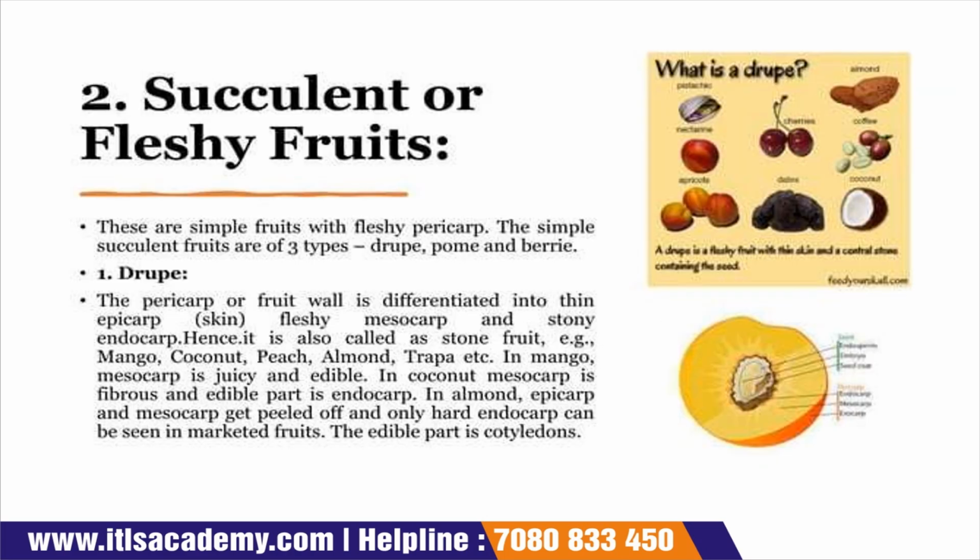The next one is your succulent or fleshy fruit. These fruits are simple fruits with fleshy pericarp, and the simple ones are again divided into three parts: drupe, pome, and berries. Drupe: in drupe, the pericarp is differentiated into a thin epicarp, which is the skin of the fruit, a fleshy mesocarp, and a stony, seed-like structure present as the endocarp.